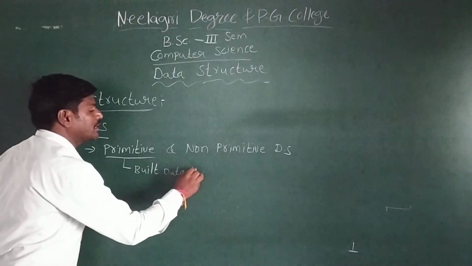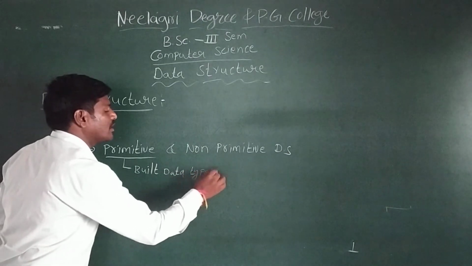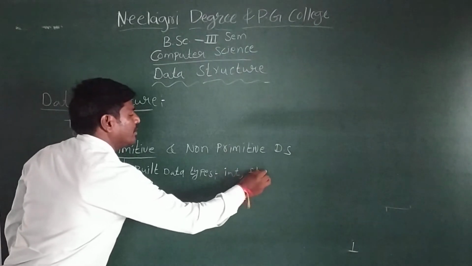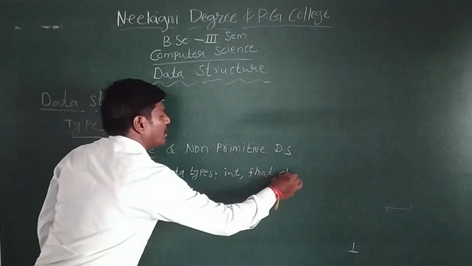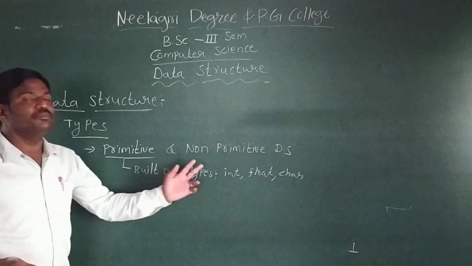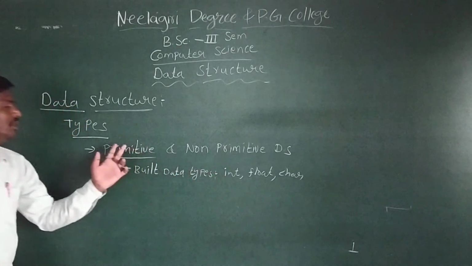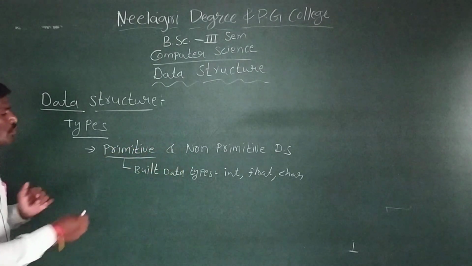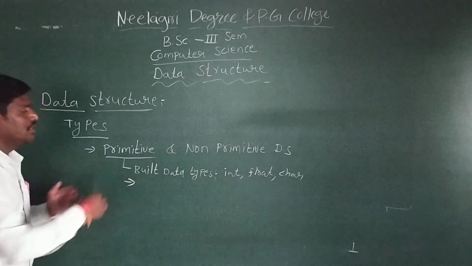What are the built-in data types? In C and C++ you have studied built-in data types: int, float, char, long, double, short. Those are called built-in data types. These built-in data types are primitive data types.